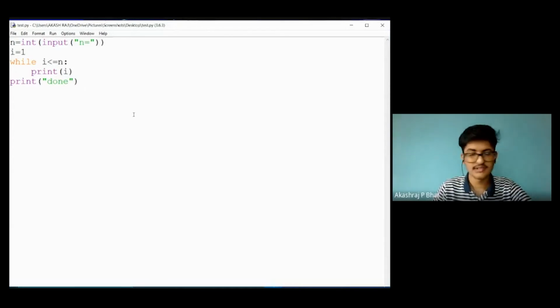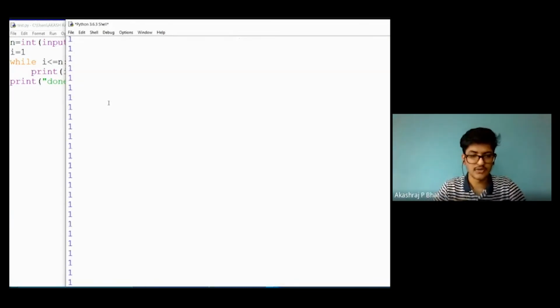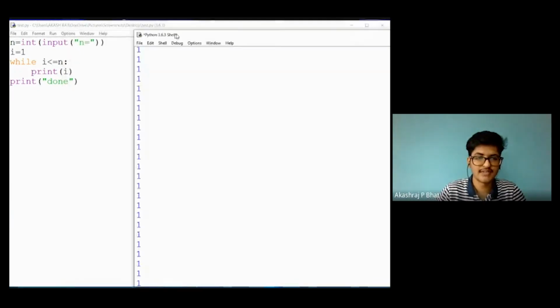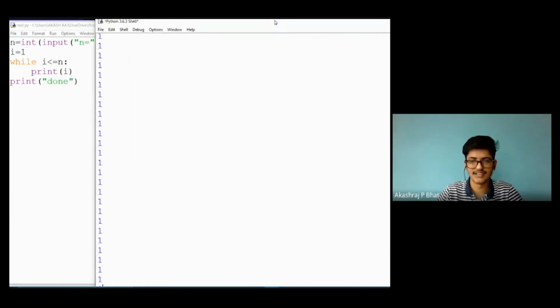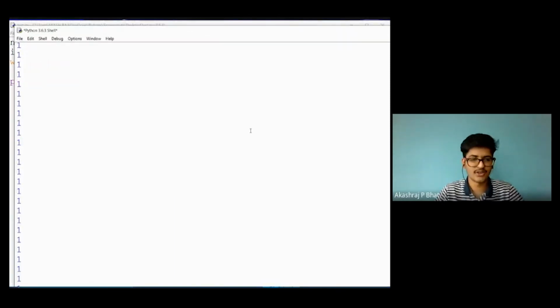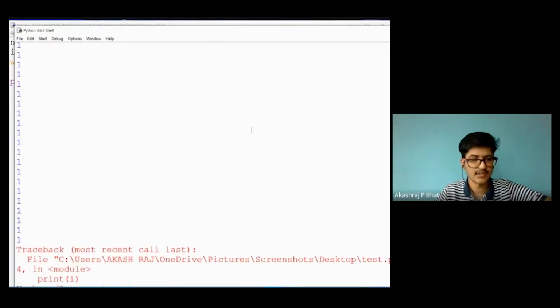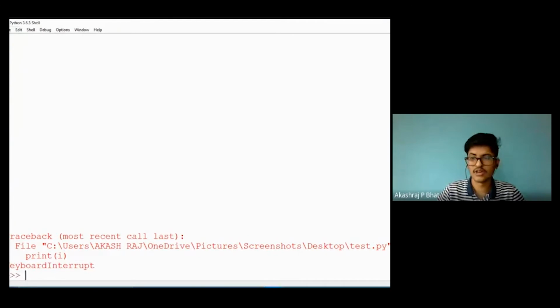So now we will run this. I will enter it as 4. Now you can see I have not incremented the value of i, so the iteration is still going on. That is, it is getting iterated continuously, infinite times. In order to stop this, I have to insert a keyboard interrupt. So now the iteration stops. Otherwise, it would continue iterating continuously.